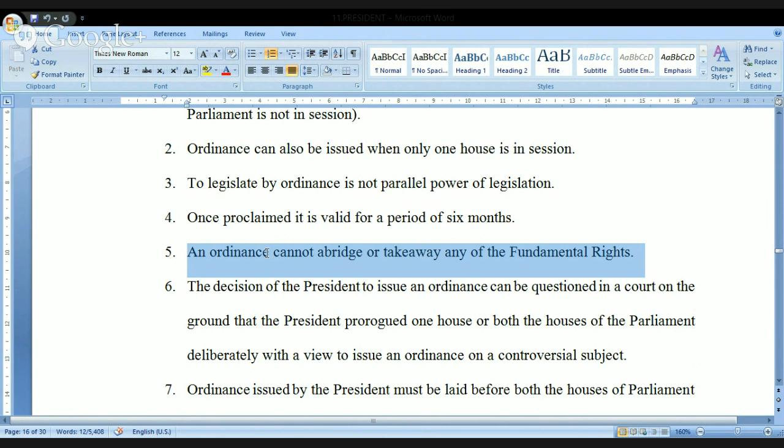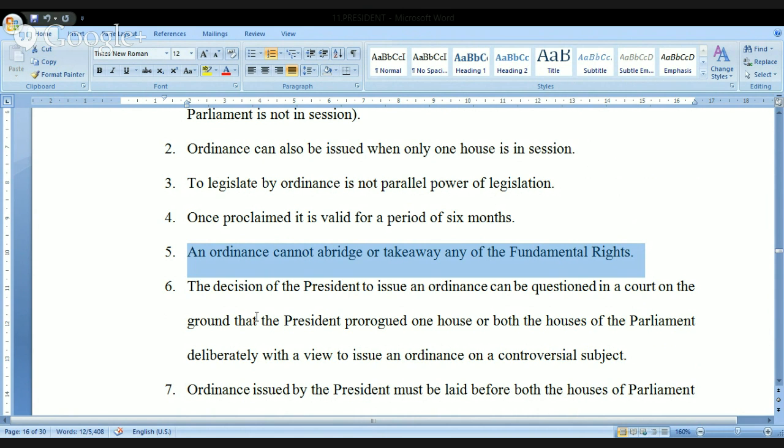Because the parliament is not in the session, he is coming into the picture, but that ordinance cannot take away any of the fundamental rights. If that ordinance takes away any of the fundamental rights, then that ordinance is subjected to judicial review. The judiciary will come into the picture again.